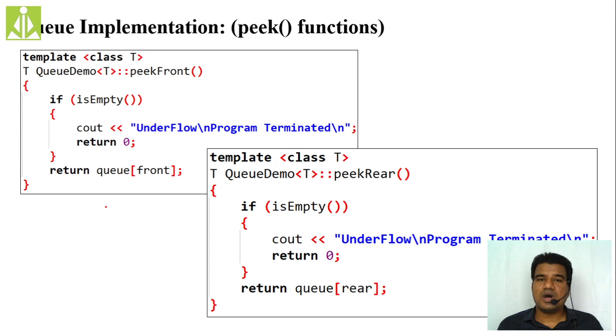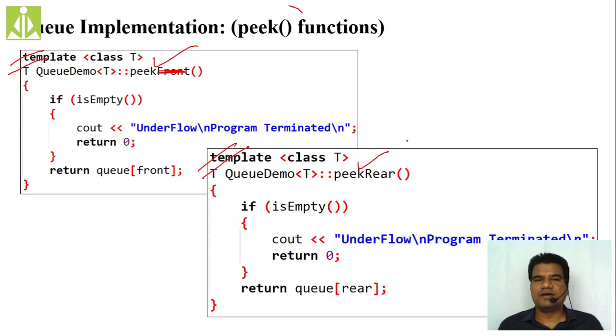So these two are peek operations, peek from the front and peek from the rear. Because we have two ends now, we can peek an element from the front as well as from the rear. Peek rear they will rarely ask, and it is not mandatory to implement. Only peek front we used to implement, or simply we call this operation peek only. But if you want peek front and peek rear both, you can implement them.